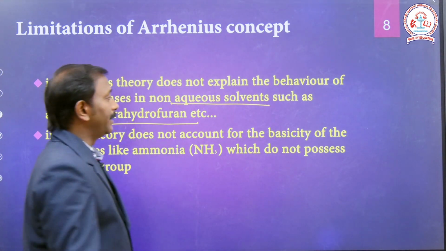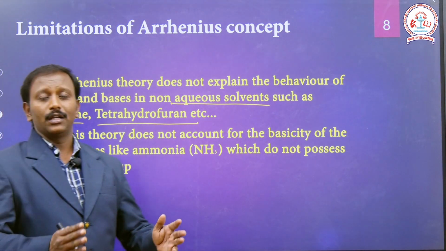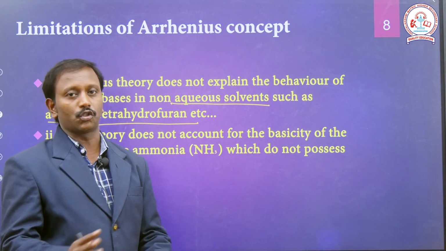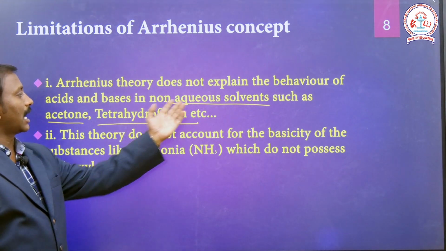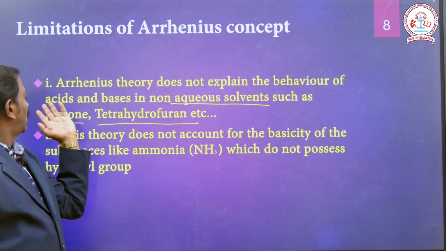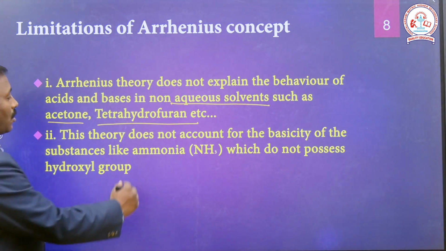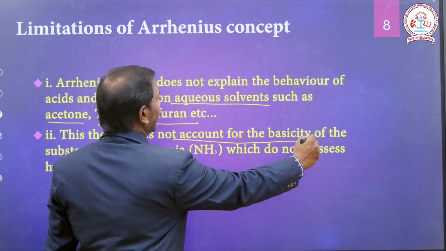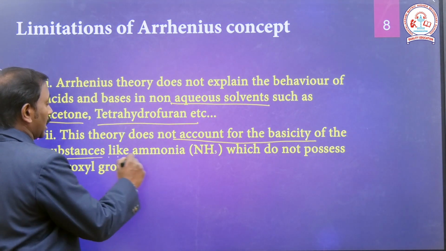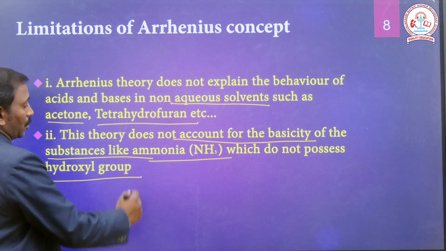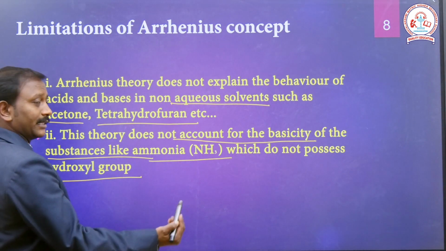Right. Now, the limitation of the concept. If we replace the solvent water, H2O, with non-aqueous solvents like acetone and tetrahydrofuran, the theory does not work. It also does not account for the basicity of substances like ammonia, which do not possess a hydroxyl group.